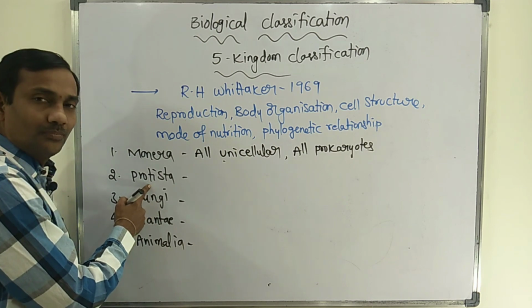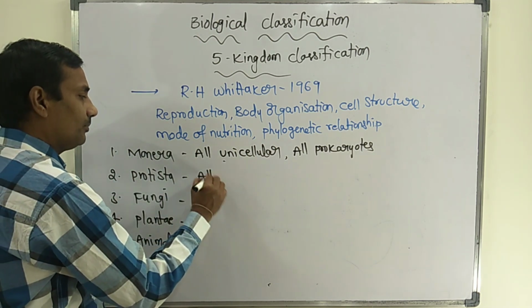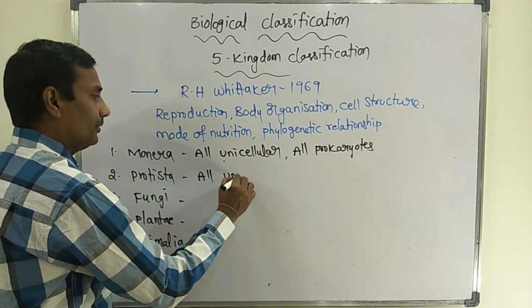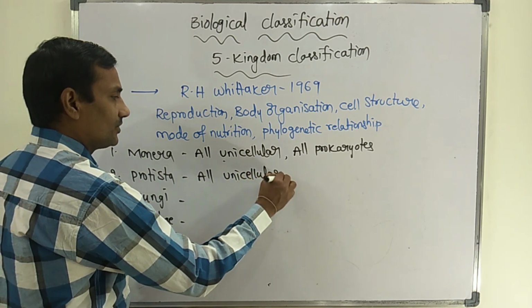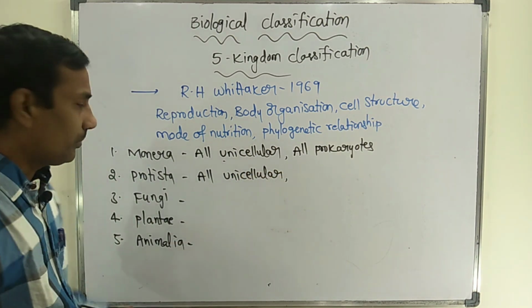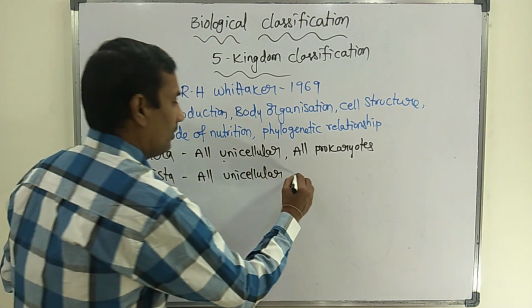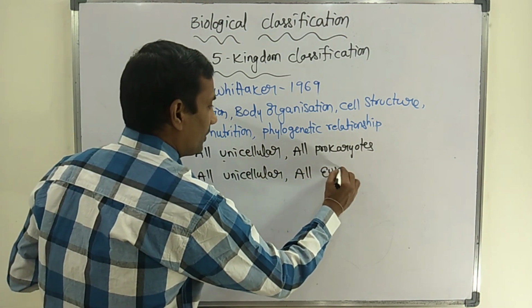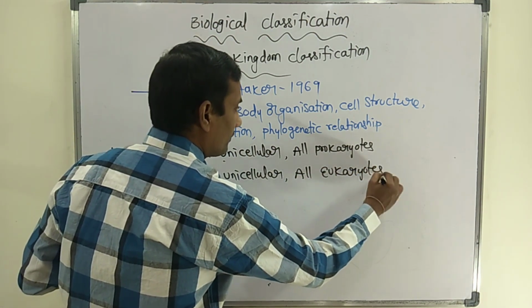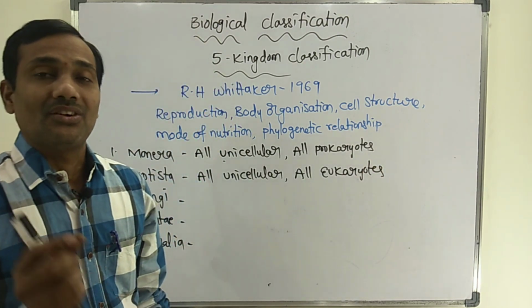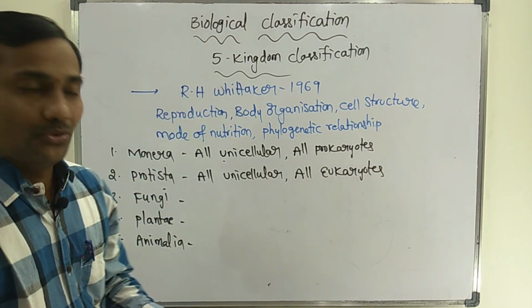In the Protista kingdom, all protistans are unicellular organisms, and the most important point is that all are eukaryotes, meaning they have a well-organized nucleus.